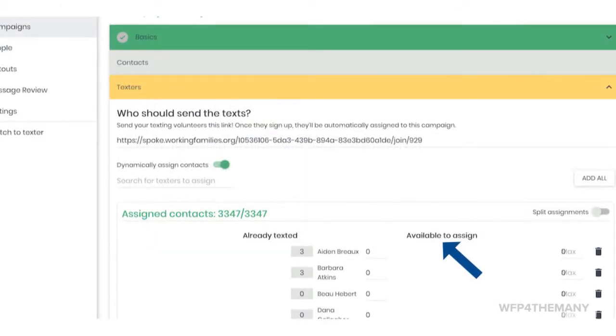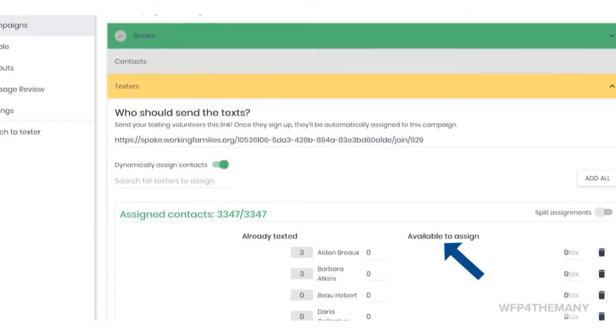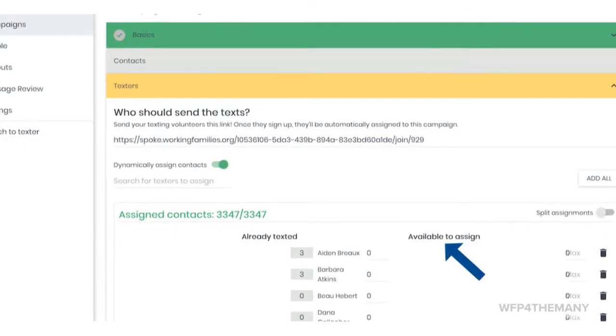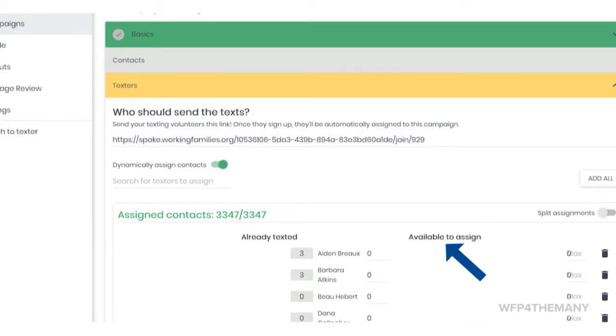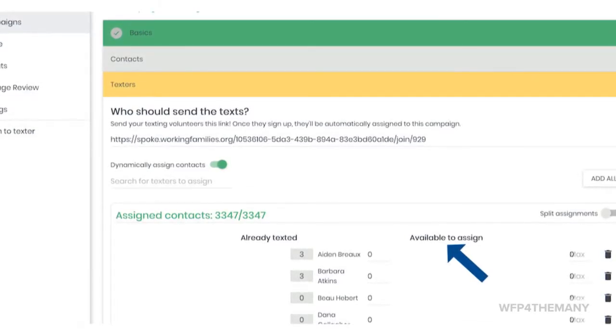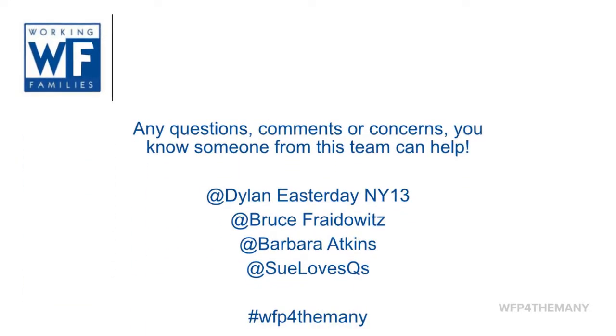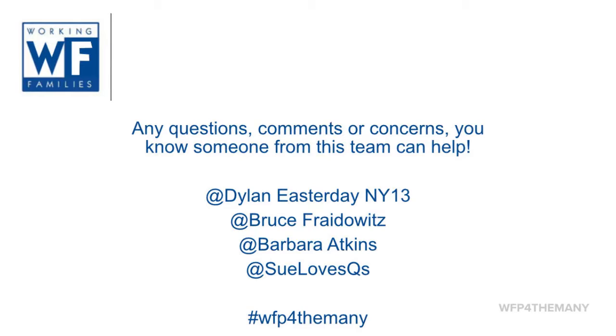Once you have reviewed the texter's corrections, return to the texter's screen and change the restrictions in the Available to Assign column. Remember to change the status of the texter on the quality assurance spreadsheet after you've confirmed the changes. That's it. That's the job of the sweeper or guide.